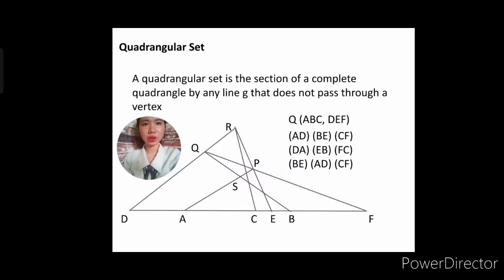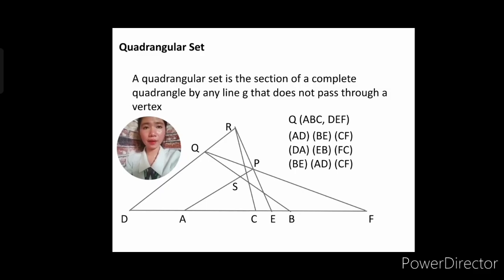Quadrangular set. So, a quadrangular set is the section of a complete quadrangle by any line g that does not pass through a vertex. So, a quadrangular set consists of 6 collinear points, and every point is passed by every side of the quadrangle. Then, sometimes, the quadrangular set is reduced.